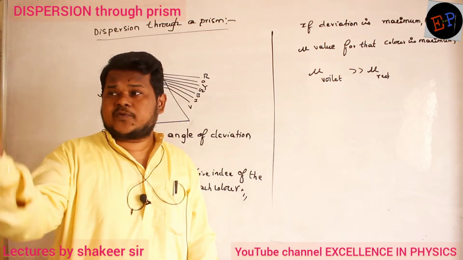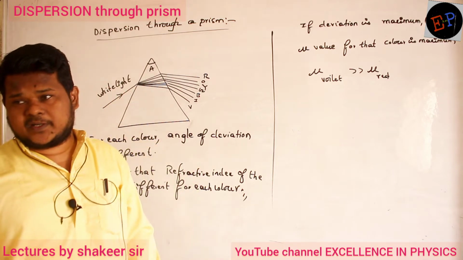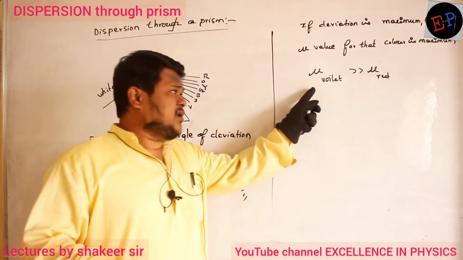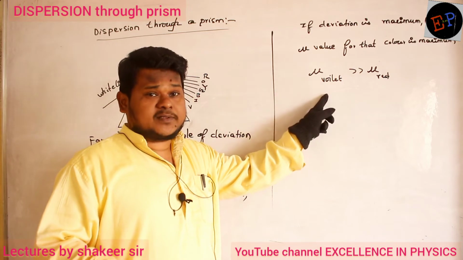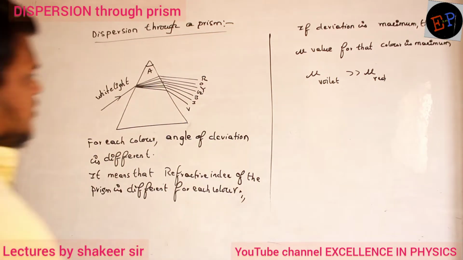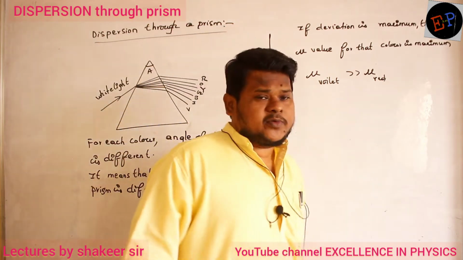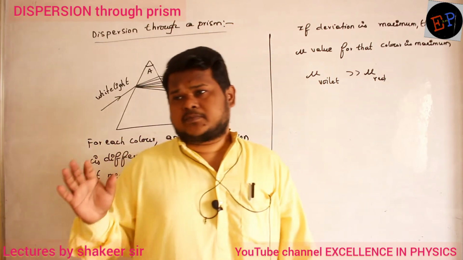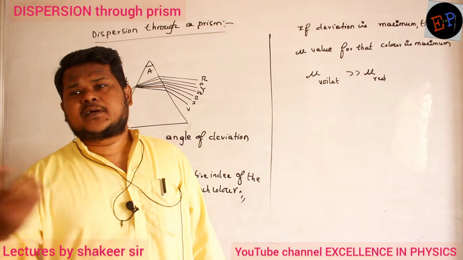For each color, its mu value is changing. That is the important point here. Are you able to understand? So definitely I can say mu value of the prism for violet is much greater than mu value for red. Up to here it is clear? So mu value of violet is greater than mu value of red. Prism is same, but it is showing different mu values for different colors.